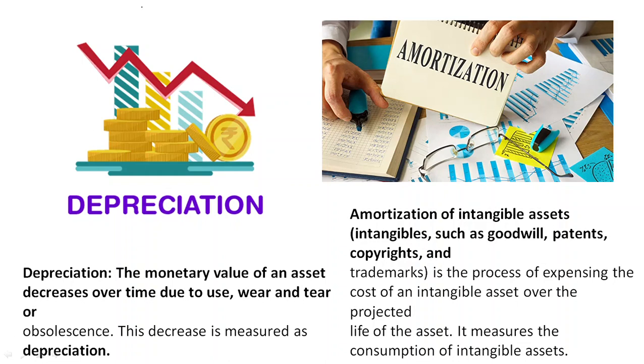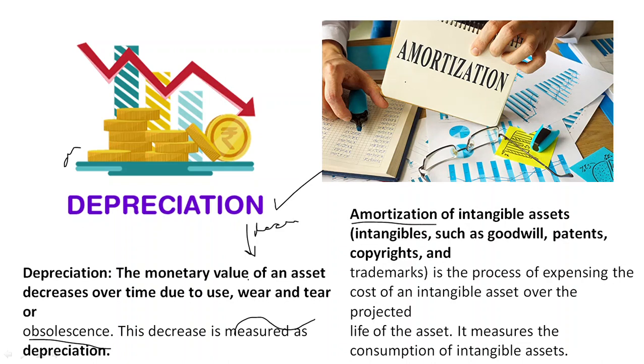Depreciation. Depreciation is simply the monetary value of an asset that has decreased over time due to wear and tear, due to obsolescence, that is, it has become obsolete. The technology you were using has become obsolete. So there's a value associated with every asset, and after a period of time, due to wear and tear, due to the use of that asset, its value will decrease, and this decrease represented in terms of monetary value is called depreciation.